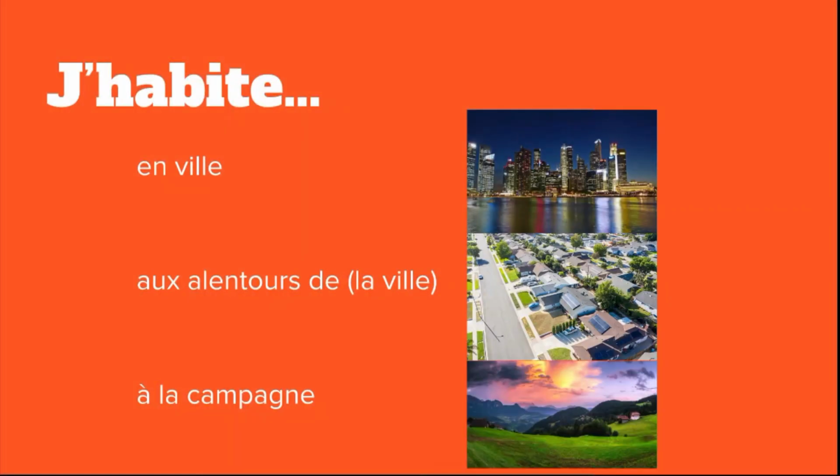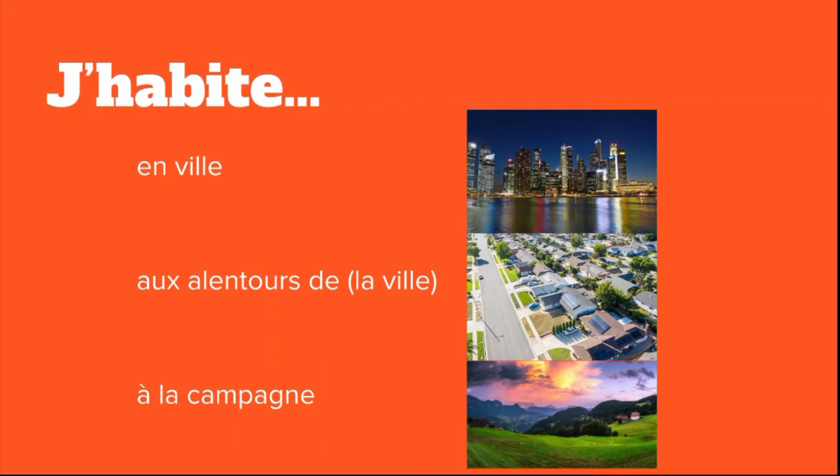So here are some expressions that don't follow any particular rule. And I say that because they're set expressions that have no rule attached to them. But these are expressions to generally state the sort of landscape in which you live. So, j'habite en ville. If you look at the picture right beside en ville, you'll see that it's a cityscape. So, j'habite en ville means I live in the city. J'habite aux alentours de la ville means I live in the suburbs.